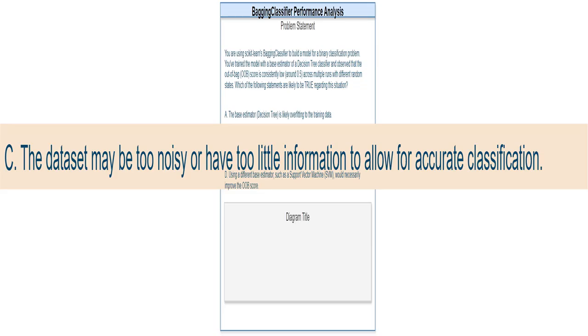This proposes that the data itself is the problem. If the data is too noisy, contains errors or irrelevant information, or if it doesn't have enough relevant features, even the best model will struggle to produce accurate predictions. I think this is another strong possibility.